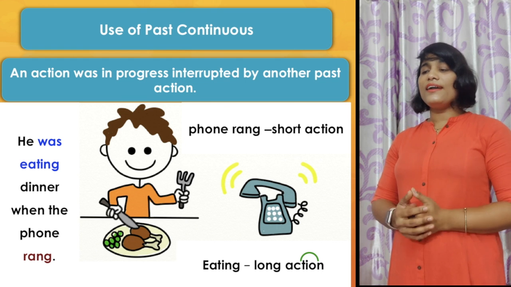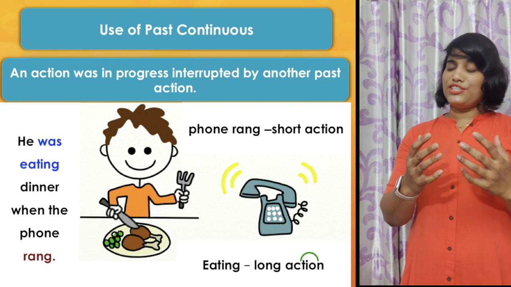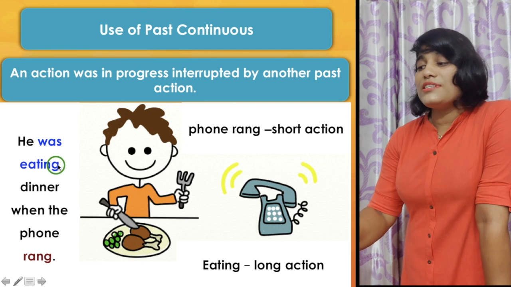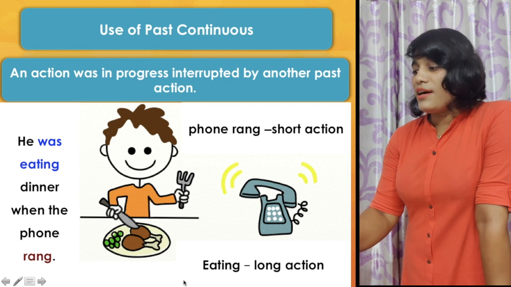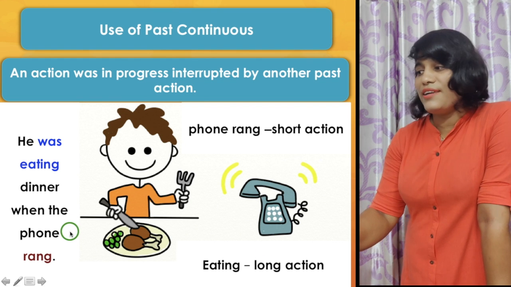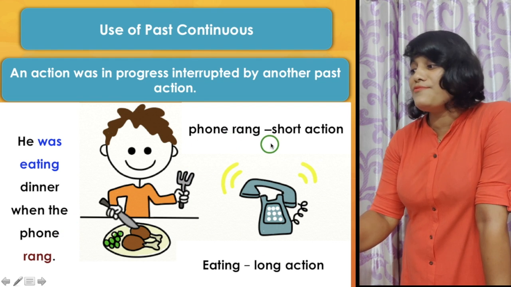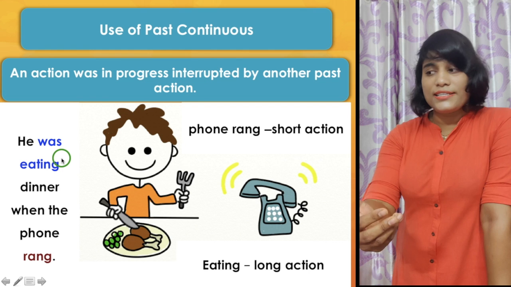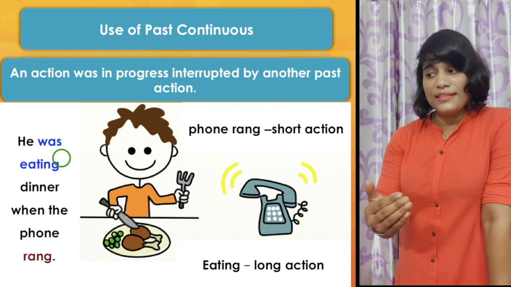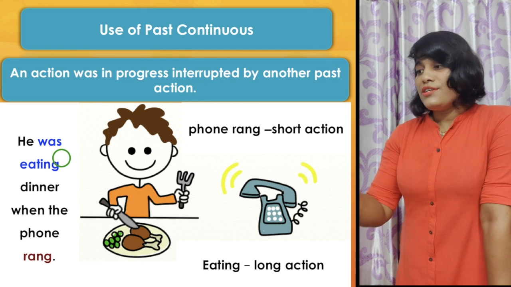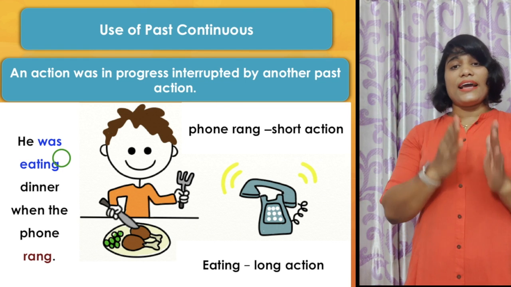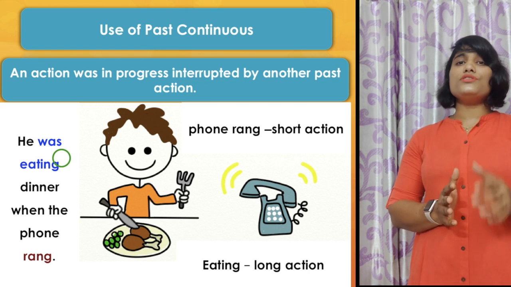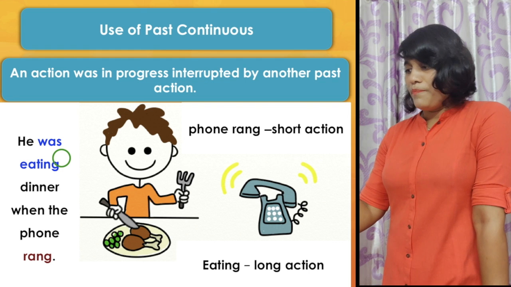Here you find there are two actions mentioned. What are they? One is he was eating. The process of eating was going on for a long time, and this long action was interrupted by a short action, that is, the phone rang. So while you are trying to describe that long action, eating, you have to say: he was eating dinner. When an action was in progress and another action interrupted it, you have to use the past progressive aspect of the verb.